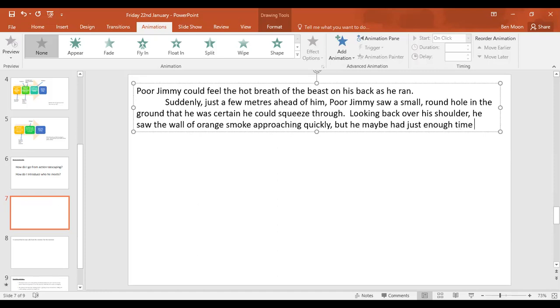Looking back over his shoulder, he saw the wall of orange smoke approaching quickly, but he maybe had just enough time to slip through the hole before it, and I want to show what the danger is. If it's in a movie, where they just escape by a fraction of a second, slip through the hole before it burnt him to a crisp.